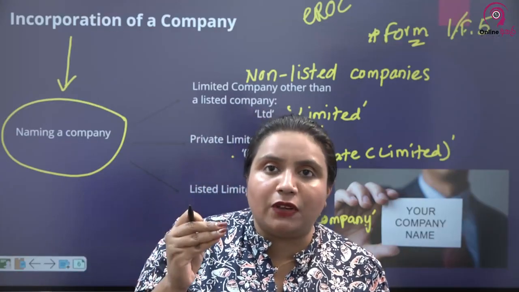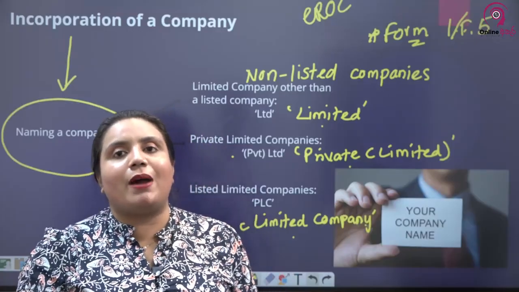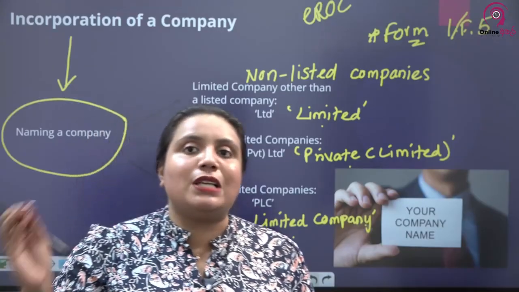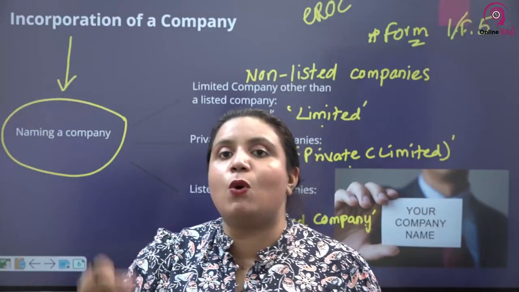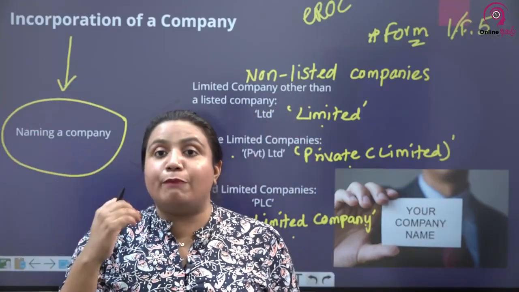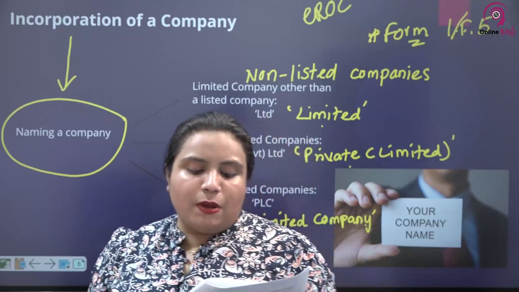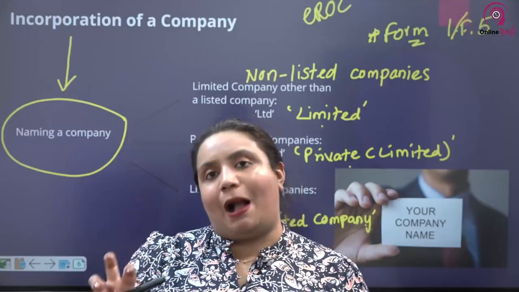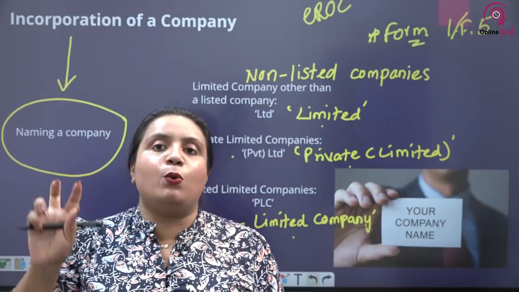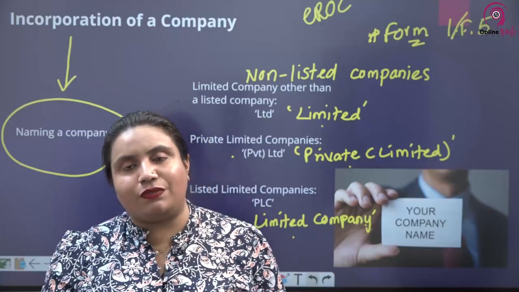After you get approval for the name, they will give you a name approval number. EROC will provide a name approval number. Using that name approval number only, you can incorporate the company. So the first stage of incorporating a company today, practically, is naming the company. Once you do a name search and get approval for your company name, you will get a name approval number. That name approval number should be used in the incorporation of the company.